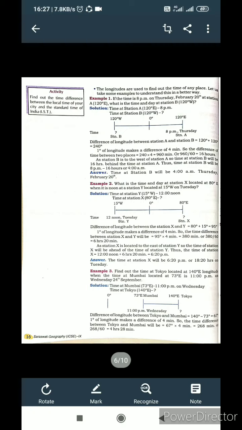Now next example, students: what is the time at the station X located at 80 degrees east when it is noon at station Y located at 15 degrees west on Thursday?